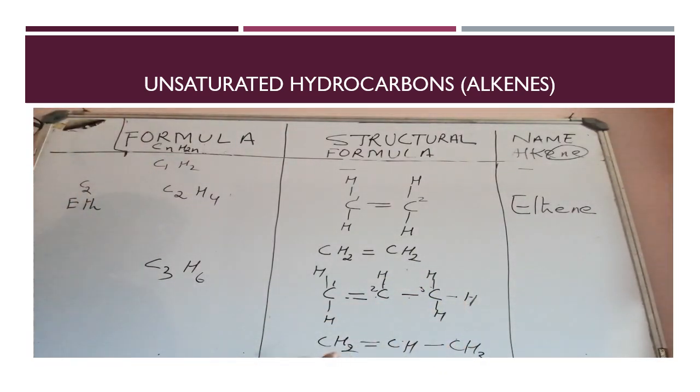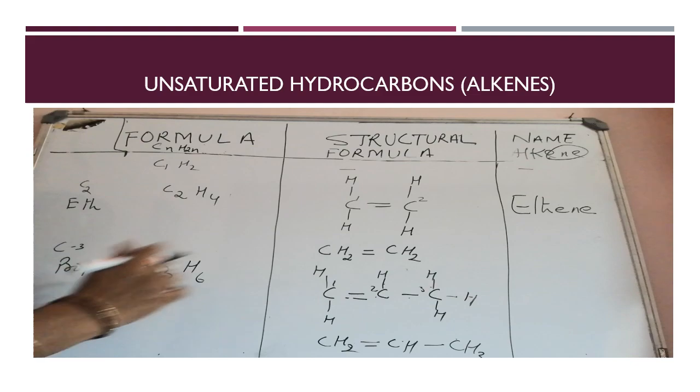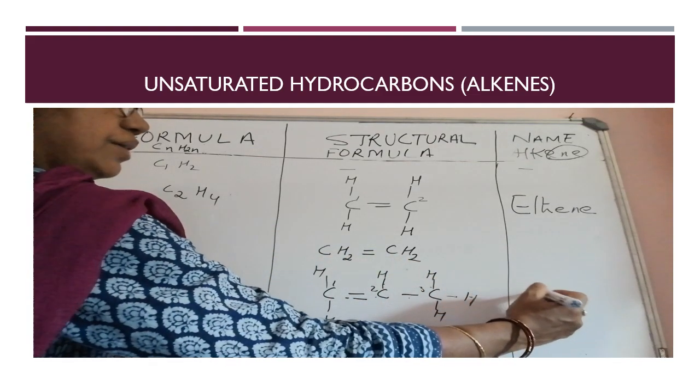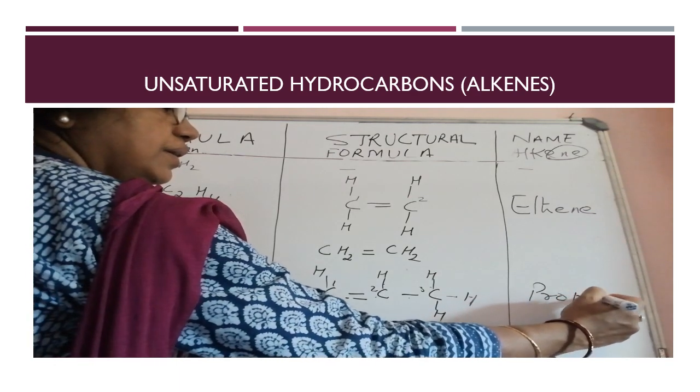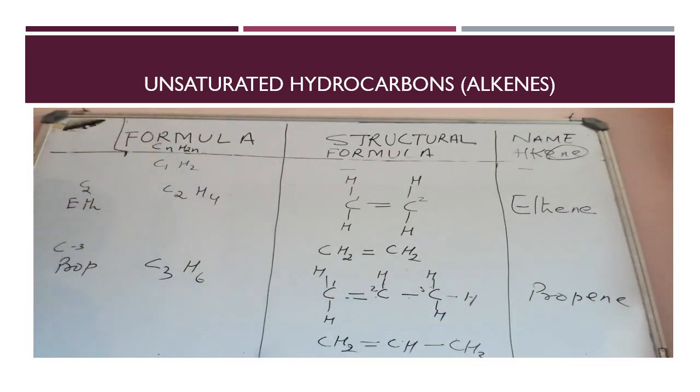So this is the condensed formula, CH2 double bond CH single bond CH3. Now what name can you give for this? As you know, with 3 carbon atoms, the prefix will be prop, P-R-O-P, and with the suffix E-N-E, the name of the hydrocarbon is propene.